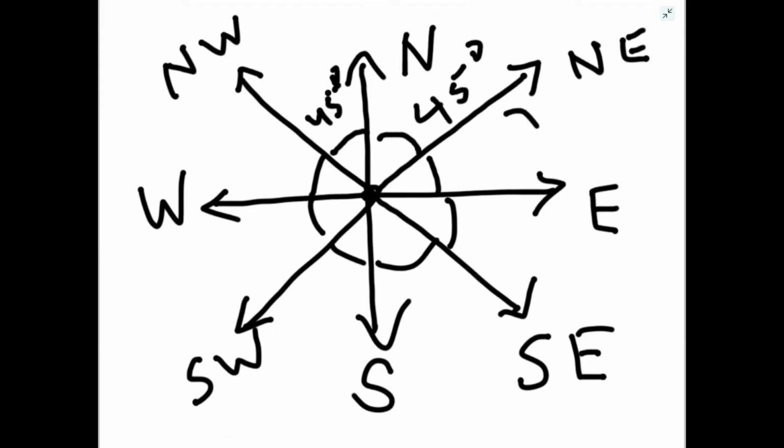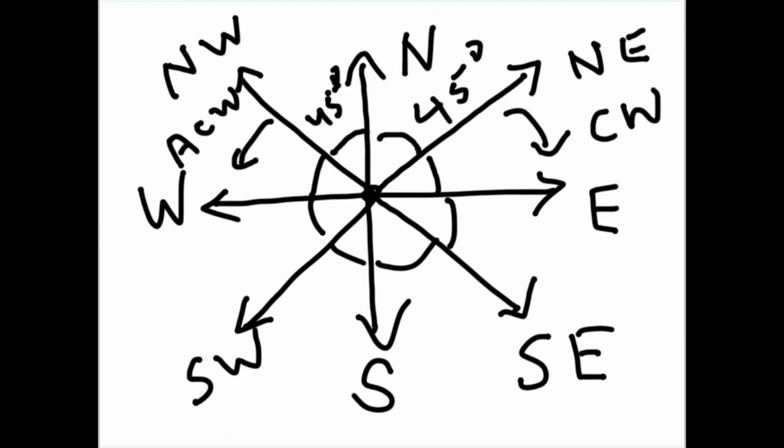So the sense of rotation is also important, whether you are turning clockwise or anti-clockwise. Clockwise is in the direction of clock, anti-clockwise is opposite to clock direction. So apart from degree, we have to see the sense also, clockwise or anti-clockwise.